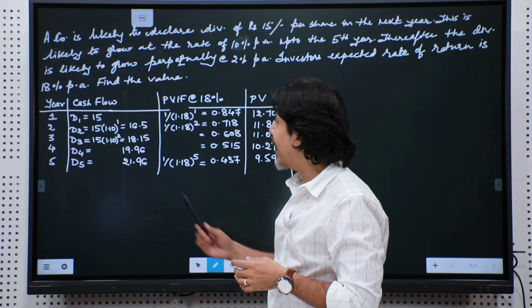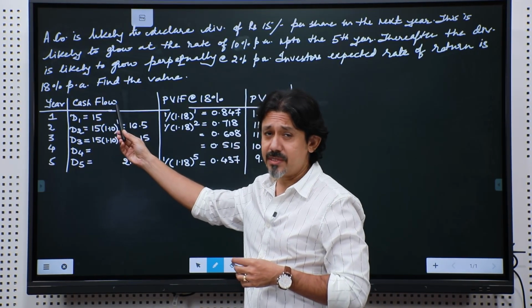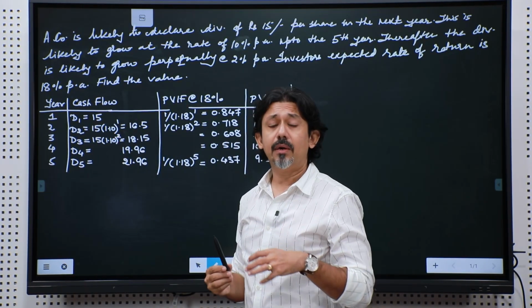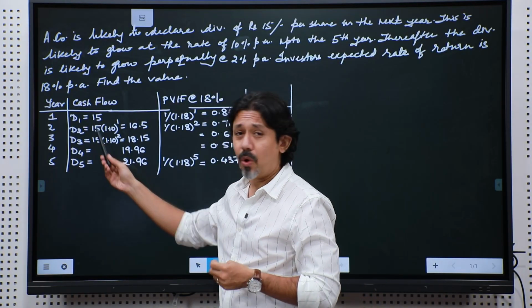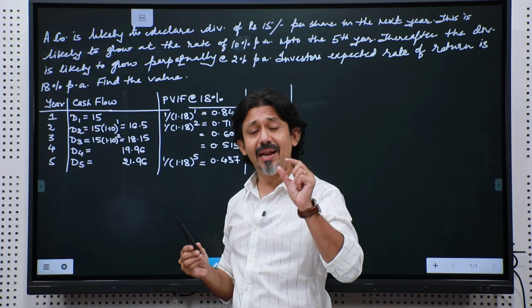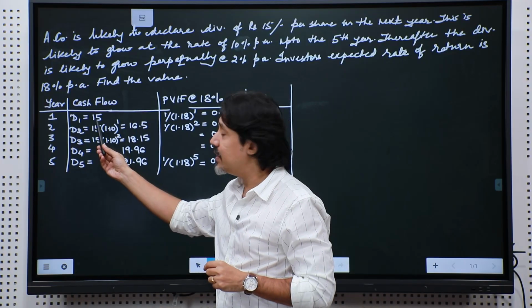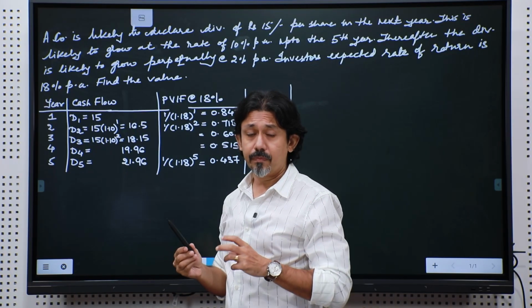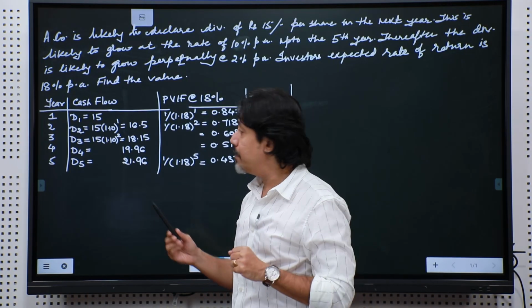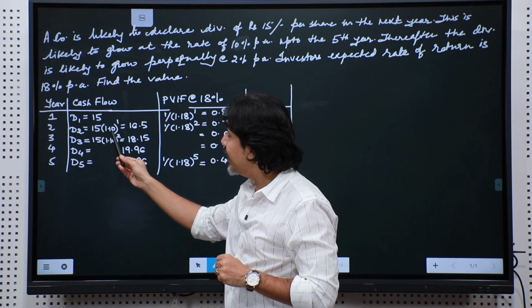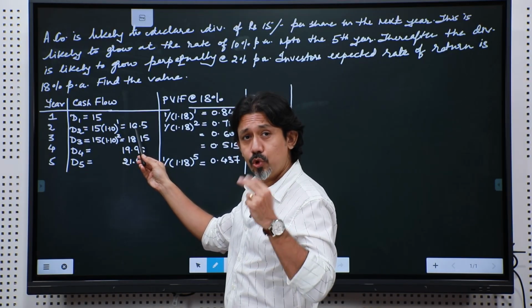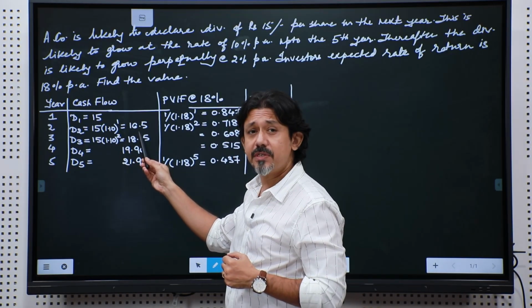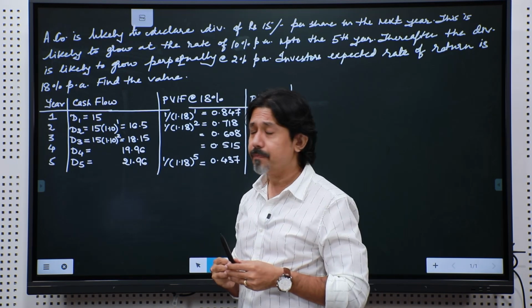So, when I am looking at the future cash flows of this company, if you were a shareholder buying the shares of this company, then D1, what does D1 indicate? Dividend at the end of year 1. Dividend at the end of year 1 will be 15, which will now grow at the rate of 10%. So, 15 into 1.10 raised to 1, the next year, that is year 2 end, you will get a dividend of 16.5 rupees, right.